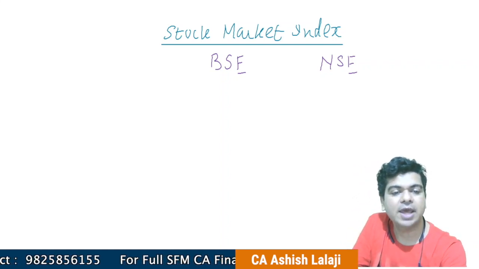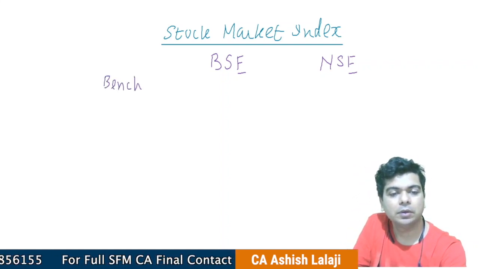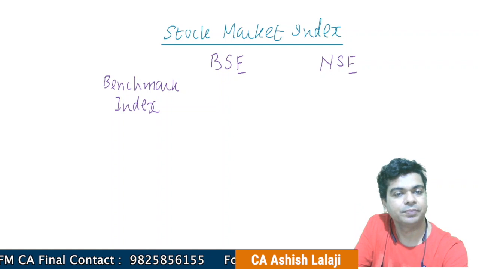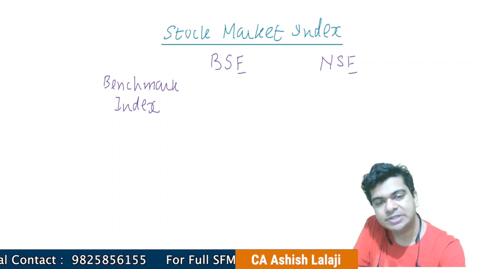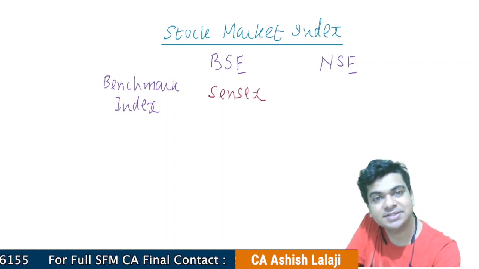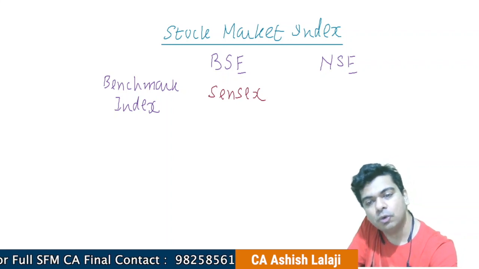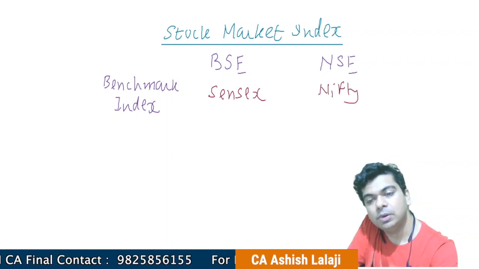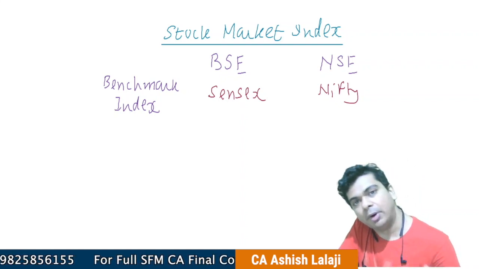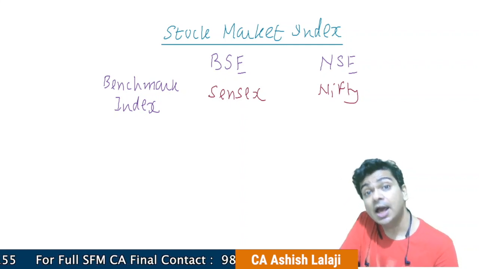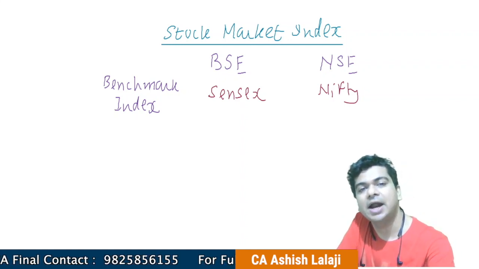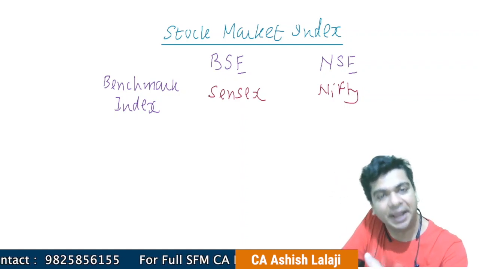Okay, so we have something called the benchmark index. When it comes to the Bombay Stock Exchange, the benchmark index is popularly referred to as the SENSEX. And when it comes to NSE, we popularly refer to it as NIFTY. See, there are thousands of companies listed on Bombay Stock Exchange and National Stock Exchange. I cannot track all the companies. So a certain segment of the companies are tracked, and that is what becomes a part of the index.